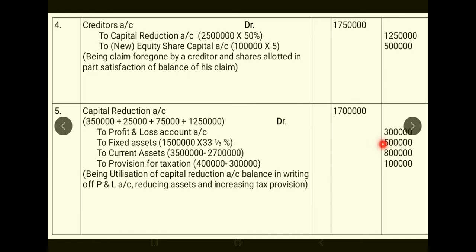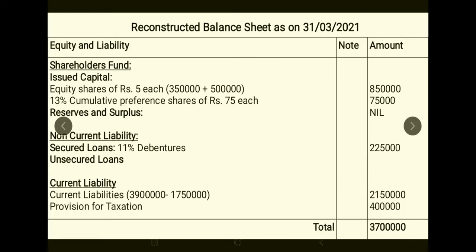8 plus 5 plus 3, 16 plus 1, 17 lakhs is cleared, being utilization of capital reduction account balance. So I hope you have understood journal entries. Let's move on to reconstructed balance sheet. So you should look at the old balance sheet and the adjustments and then do the reconstructed balance sheet.